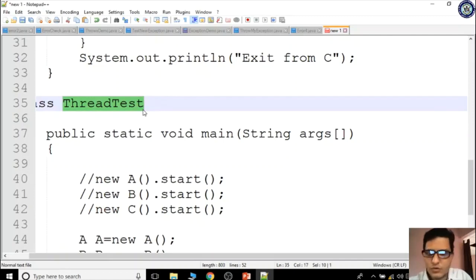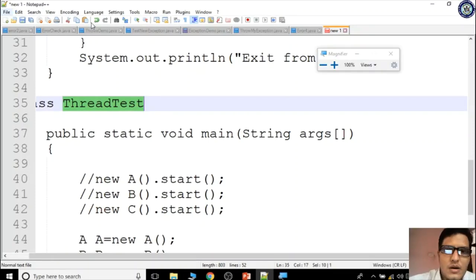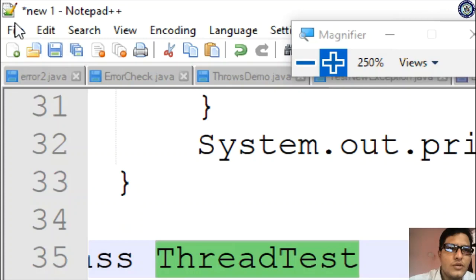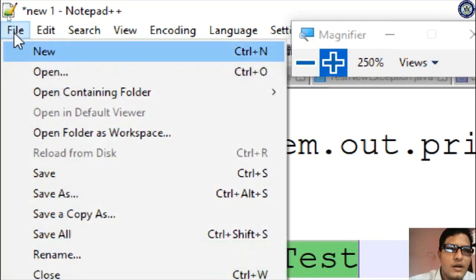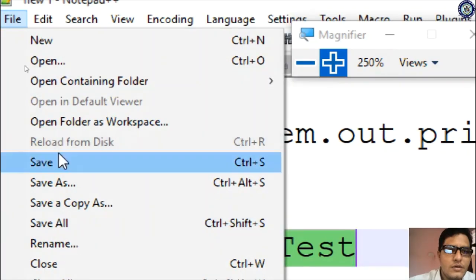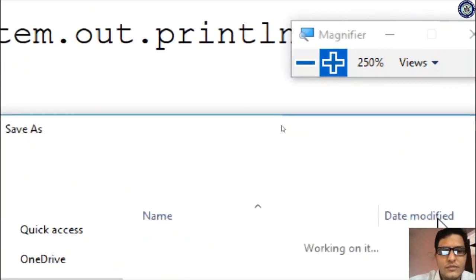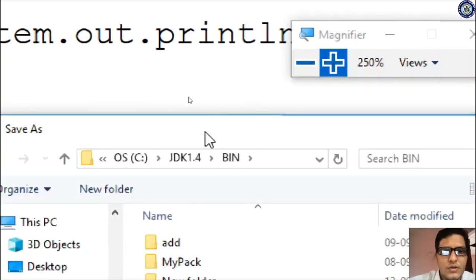I'm ensuring where I'm supposed to save. I'm going to the save option. While saving, you have to ensure that you are storing in your appropriate directory, right?